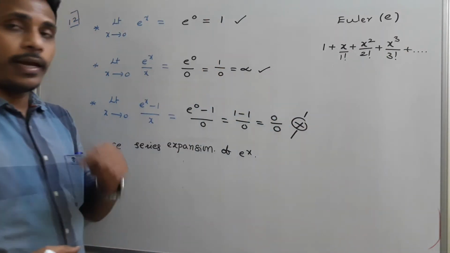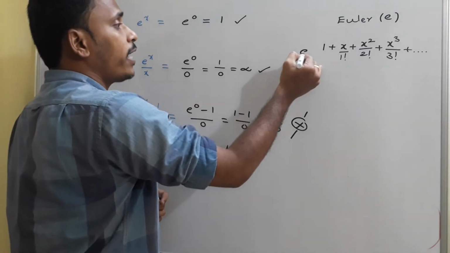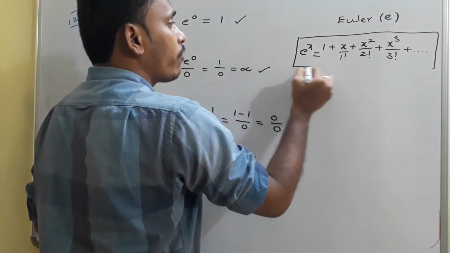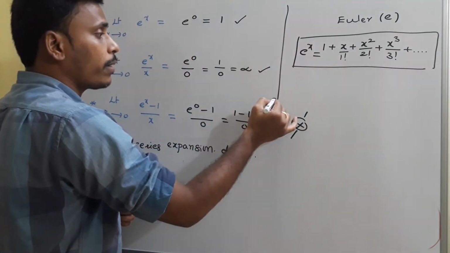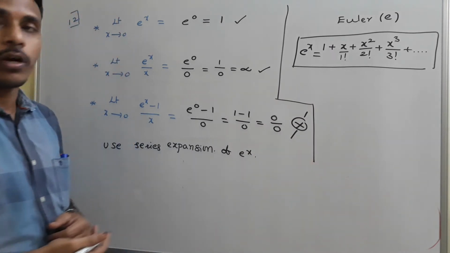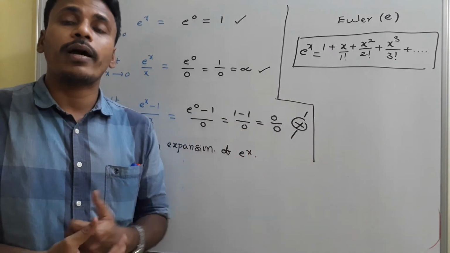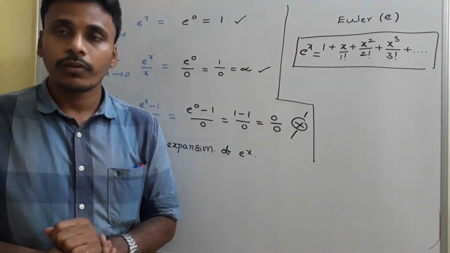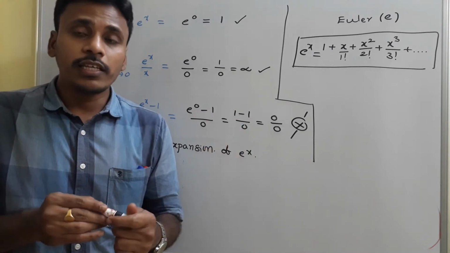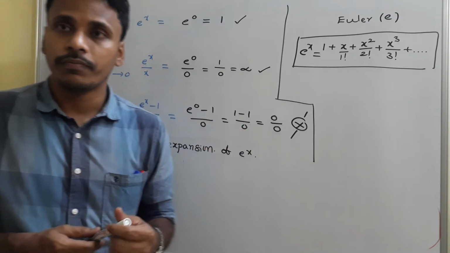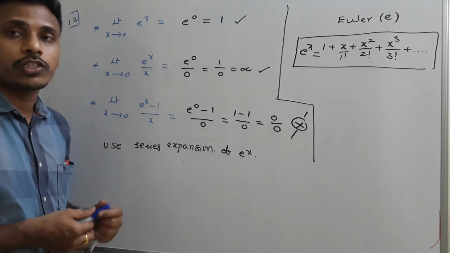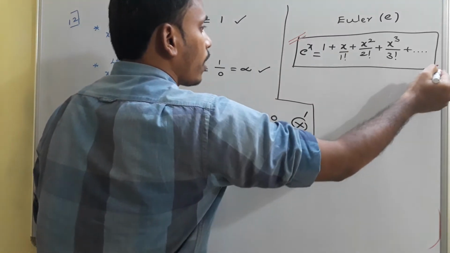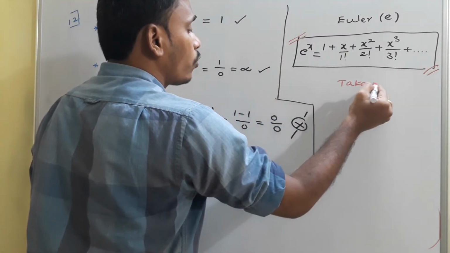This is a special expansion, and he named it e power x. So at the end, e power x is 1 plus x by 1 factorial plus x square by 2 factorial plus x cube by 3 factorial and so on. This was proposed by the mathematician Euler, and by his name we symbolize it as e. Okay, e power x is this expansion. Actually, what is e? E is basically termed Euler's constant. How can you calculate e? This is an expansion proposed by Euler, okay? And now you just take x equals 1.